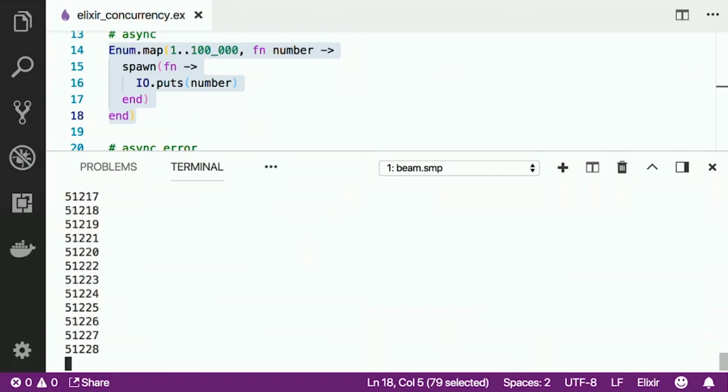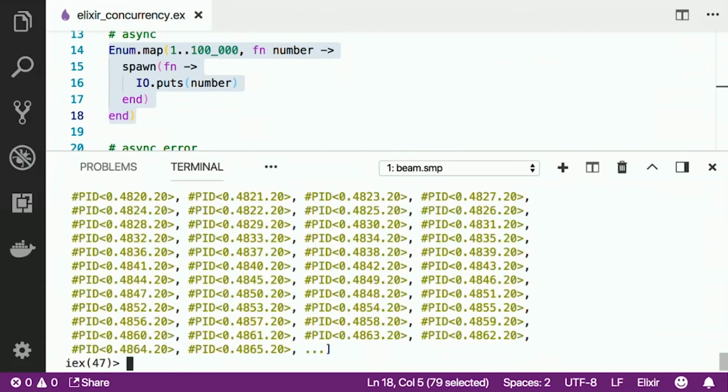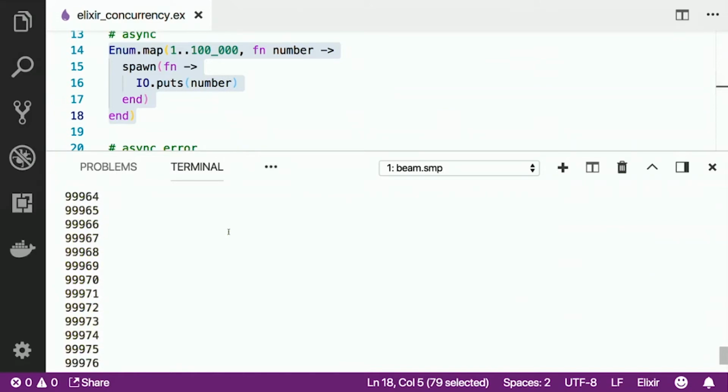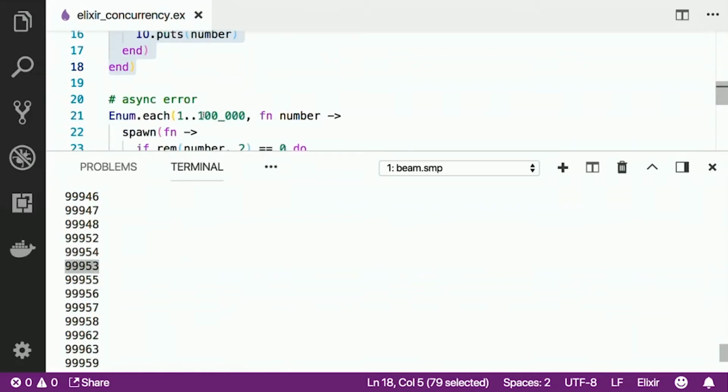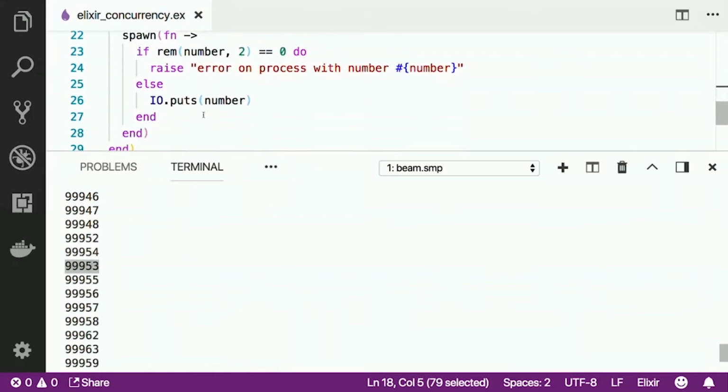So let's run that. By outputting a number, it's not dependent on the previous number being outputted. So hopefully if we look through here, we should see some misordering. For example, here we've got 99954 being outputted before 99953, and that's because it's not relying on 53 being processed before it outputs the next number.